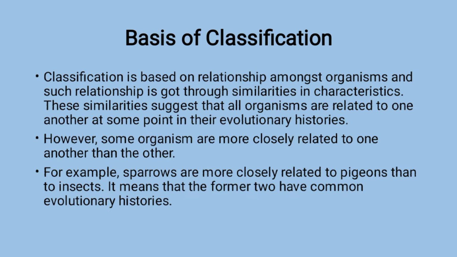These similarities suggest that all organisms in one group are related to one another at some point in their evolutionary histories. Means to say, in their pedigree, they are related to each other in ancient times. Their parents might be relatives of each other. However, some organisms are more closely related to one another than to others. For example, sparrows are more closely related to pigeons than to insects. It means that the former have common evolutionary histories, means to say the parents of sparrows and pigeons are closer to each other than those of insects.